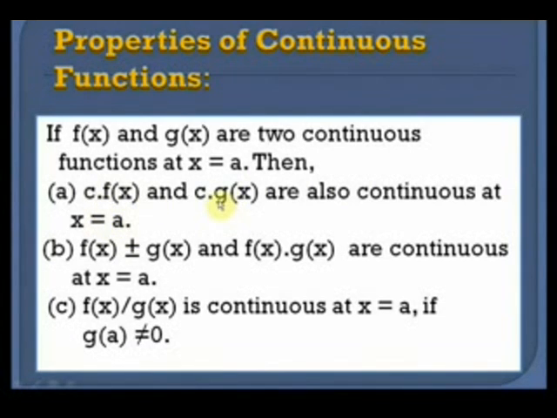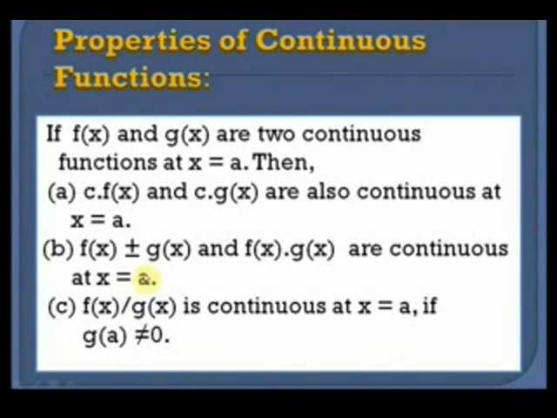Here c is any number. So if we multiply f(x) and g(x) by any number, then c·f(x) and c·g(x) are also continuous at the point x = a. The second is f(x) ± g(x) and f(x)·g(x) are continuous at the point x = a. That is, the sum, difference and product of two continuous functions is a continuous function at the point x = a.